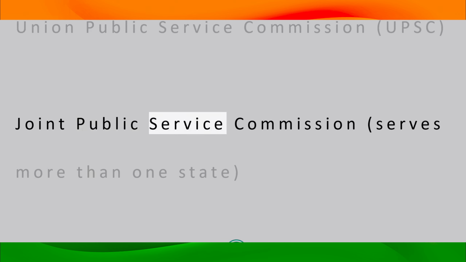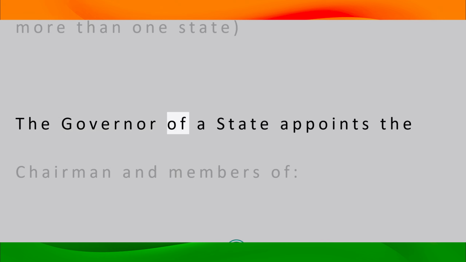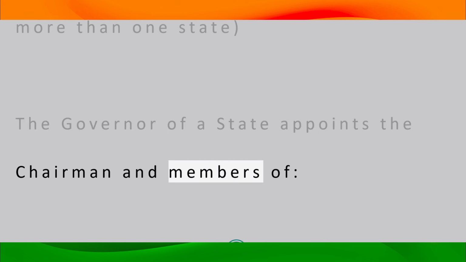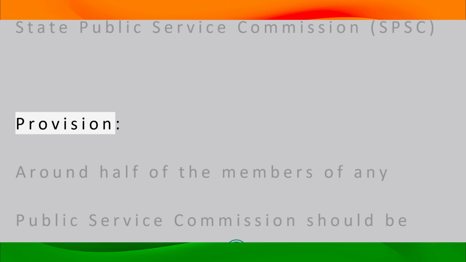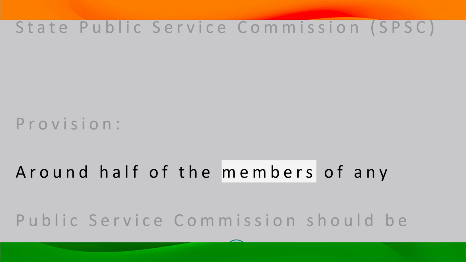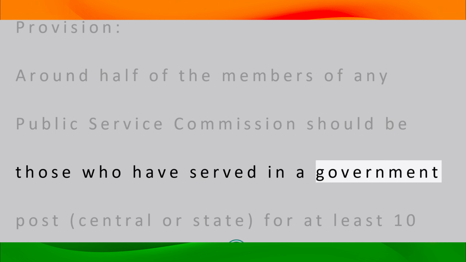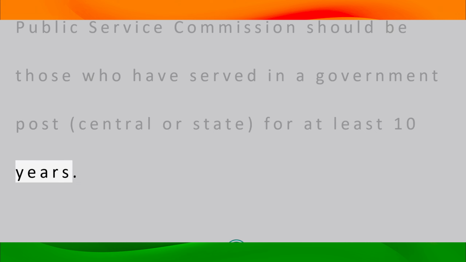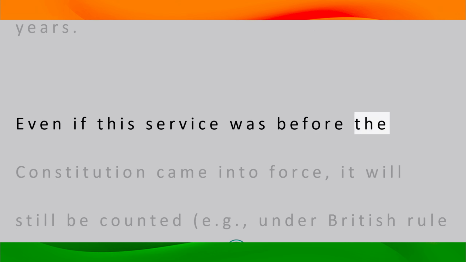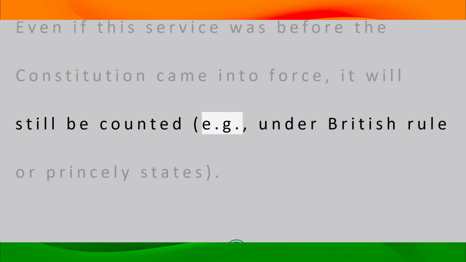Joint Public Service Commission serves more than one state. The governor of a state appoints the chairman and members of State Public Service Commission, SPSC. Provision. Around half of the members of any public service commission should be those who have served in a government post, central or state, for at least 10 years. Even if this service was before the Constitution came into force, it will still be counted, for example under British rule or princely states.